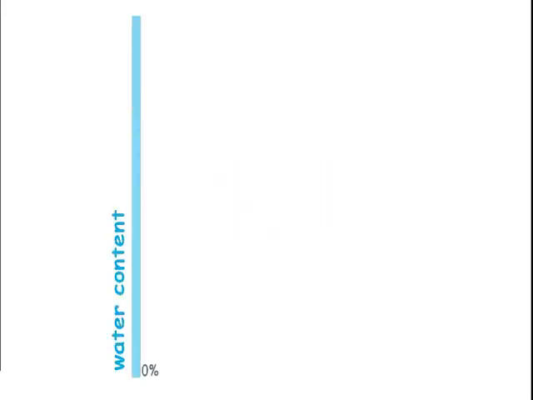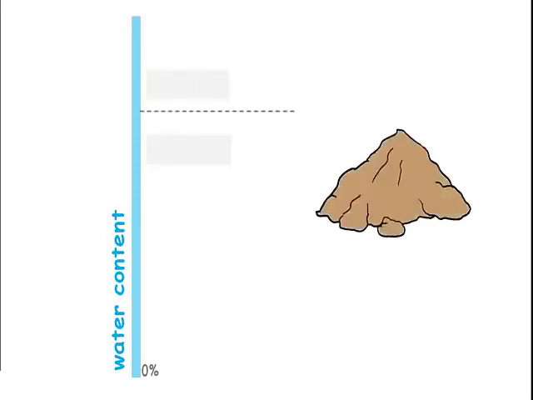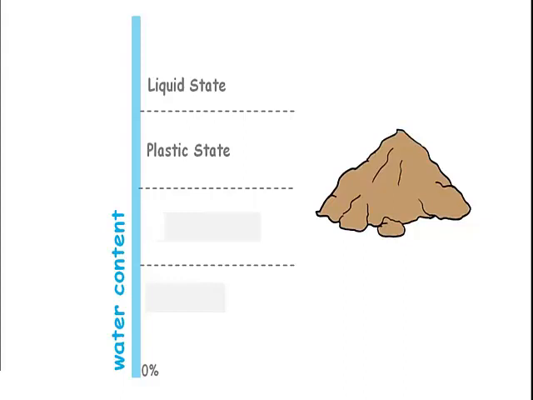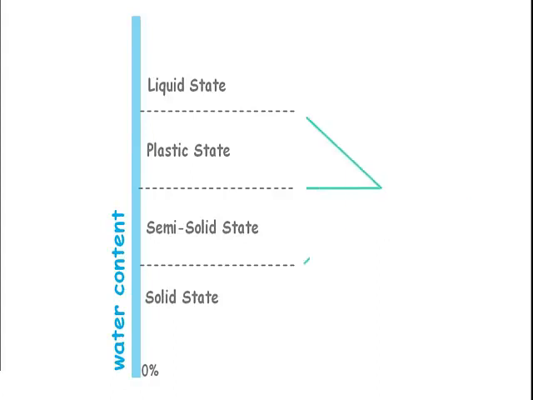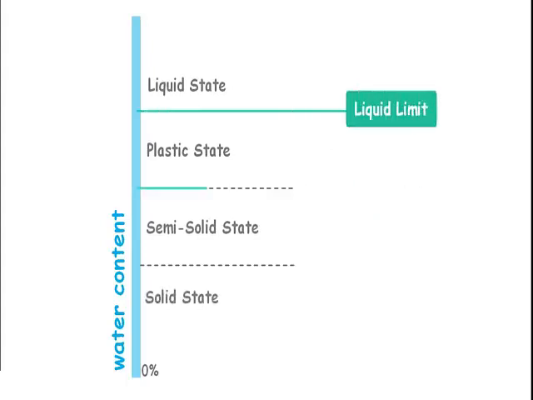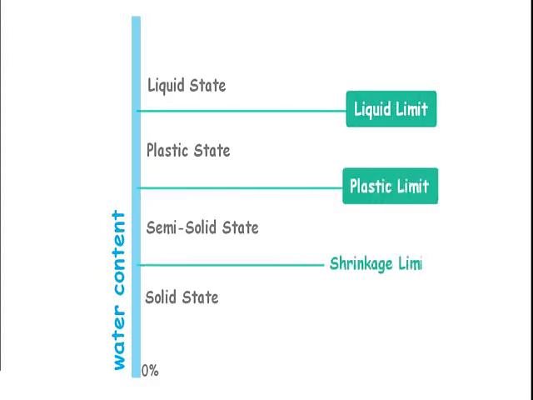Depending upon the water content, soil may appear in one of these four states: liquid state, plastic state, semi-solid state, and solid state. Water contents at which the soil changes from one of these states to another are called consistency limits. These limits are liquid limit, plastic limit, and shrinkage limit.